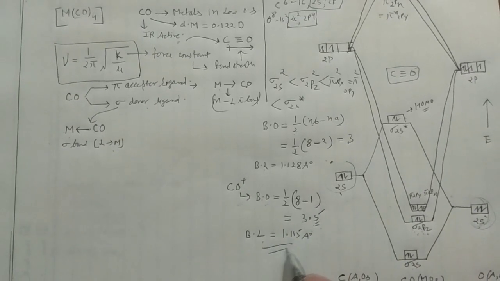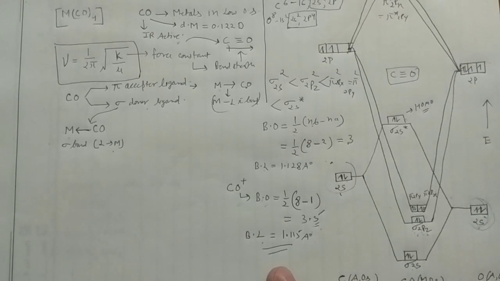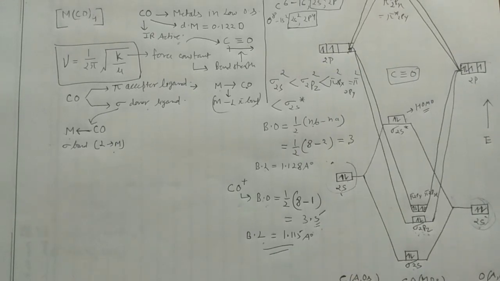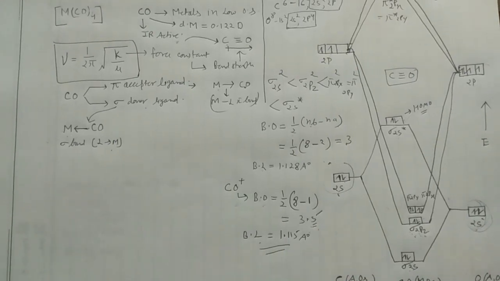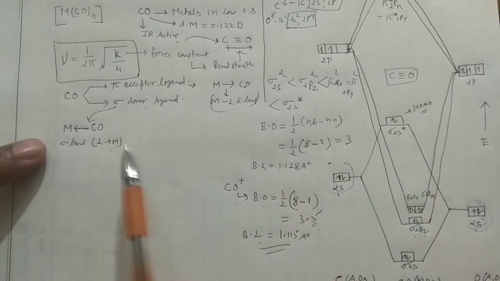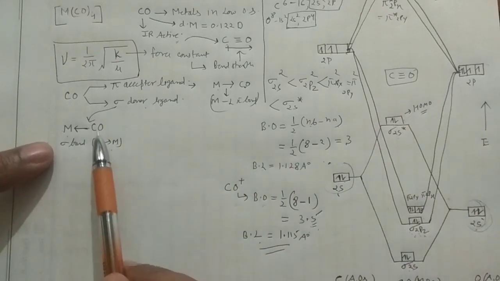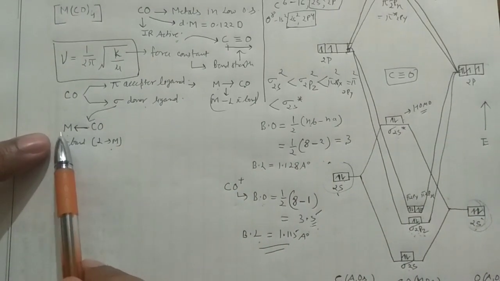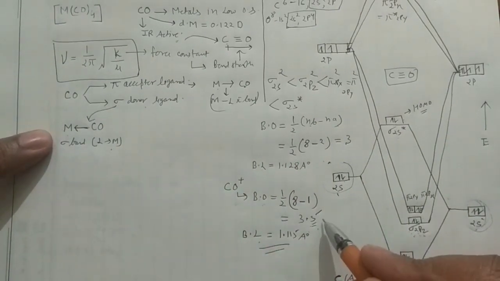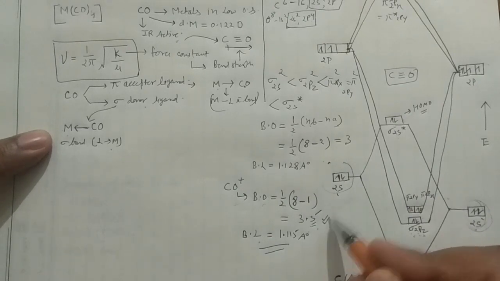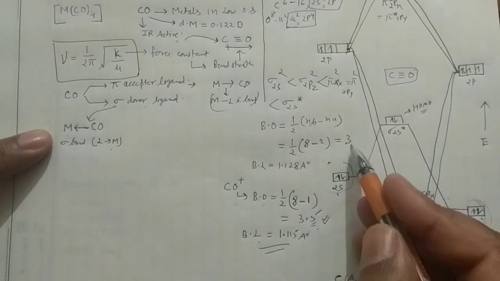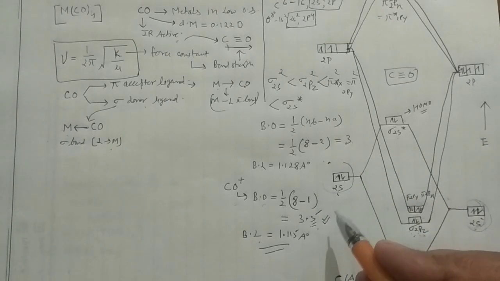Okay, so this is something very, very important. Okay guys, this is very, very important. Now keep in mind one important point. Whenever your carbonyl is acting as the sigma donor and it is donating electrons to the metal, then your bond order will increase, from 3 to 3.5. You can take this just as a reference.